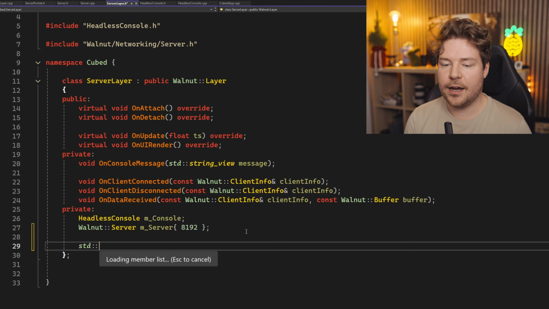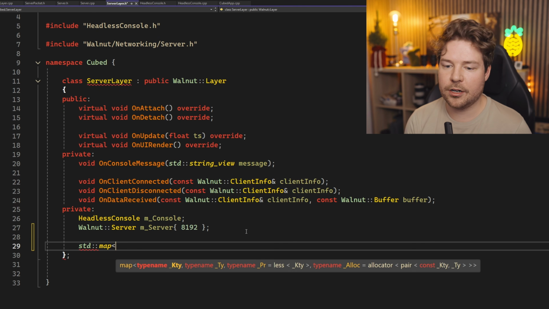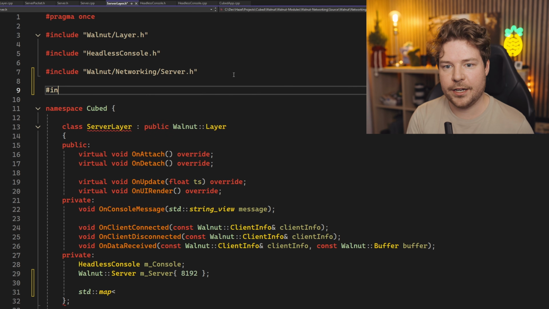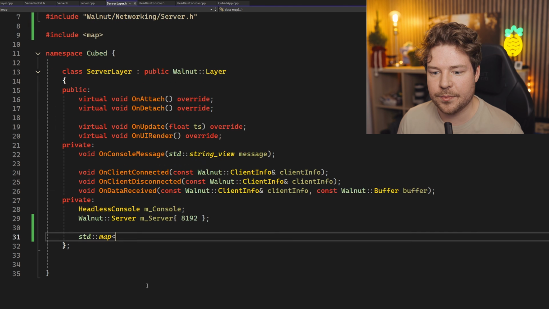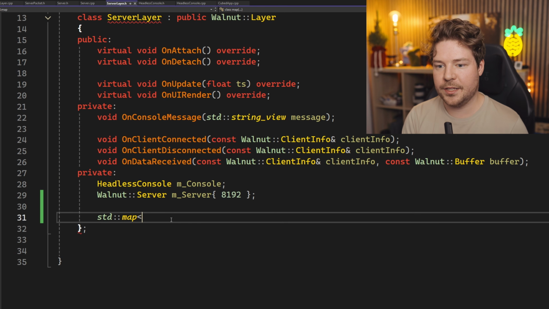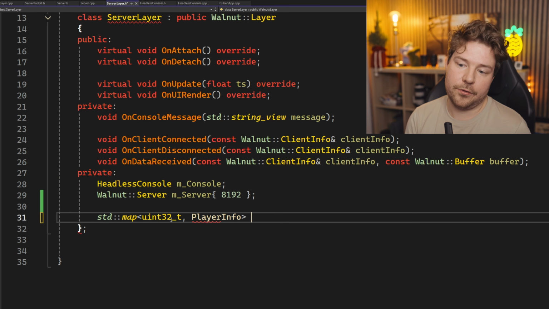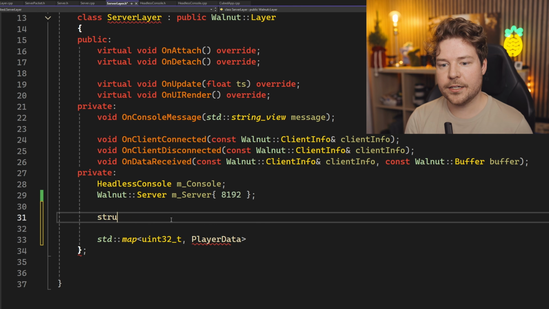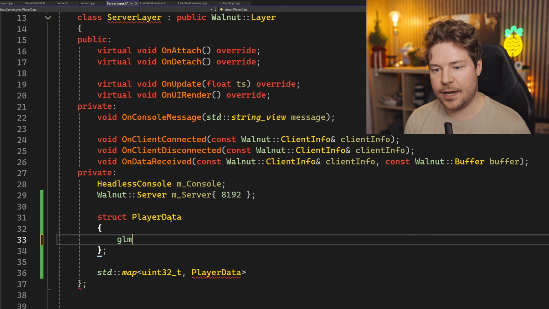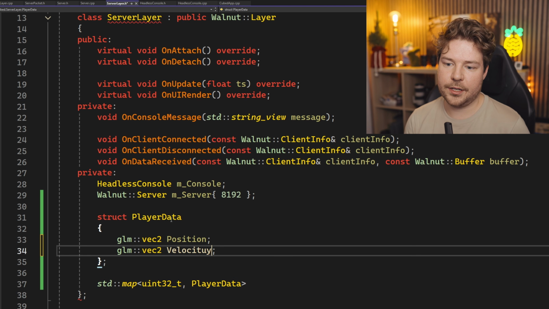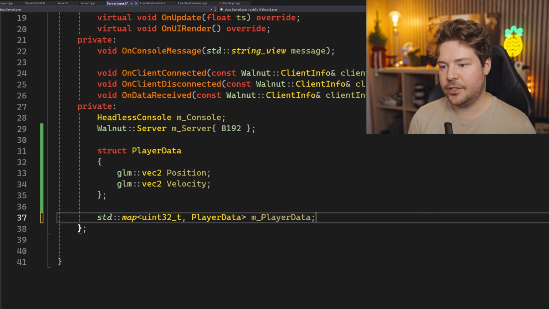So this is where I'd probably have some sort of map. I'm not going to make it an unordered map. I'll just make it a regular map to make it a bit easier to debug because the IDs, which are going to be the keys, are going to be in order. So we're just going to do uint32_t, which is the ID, and then we're going to have player info, for example, or player data. And player data is just going to be a struct that's going to have that position and velocity. And this is going to be our player data.